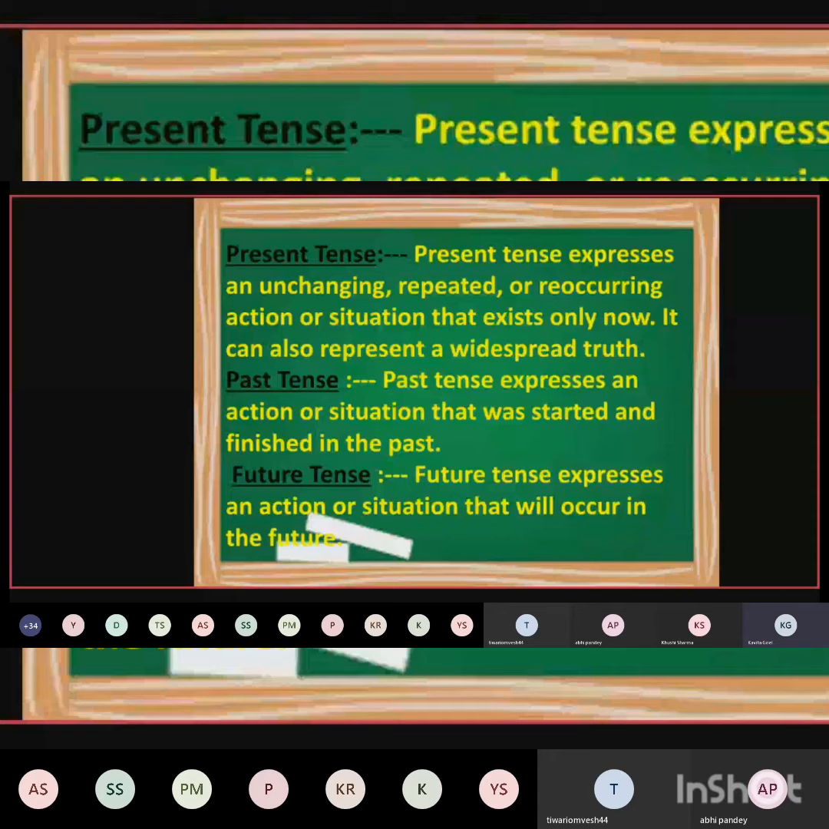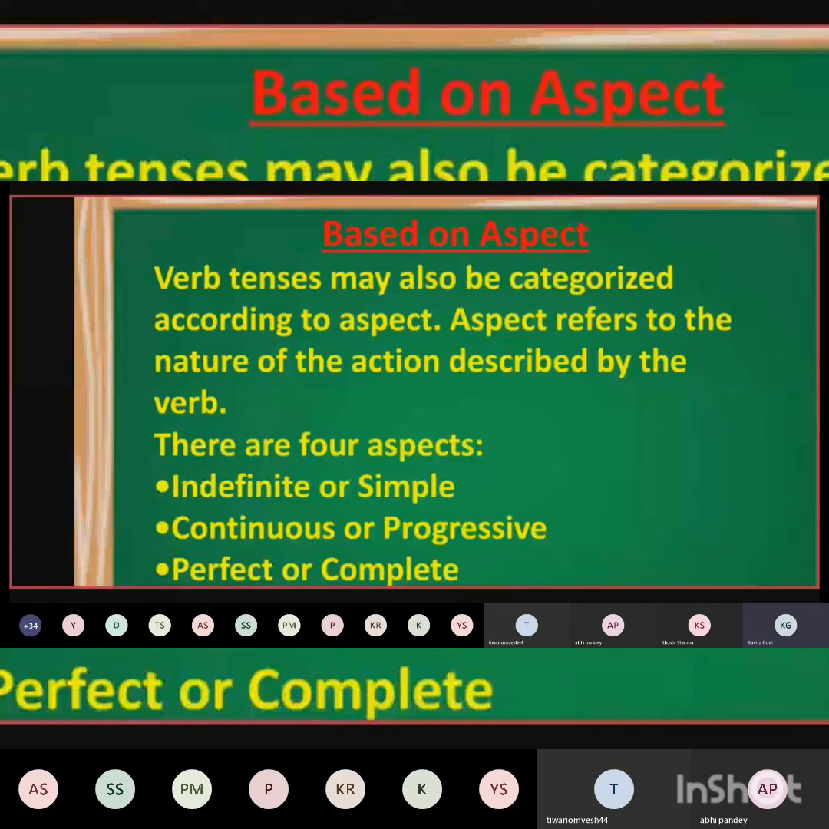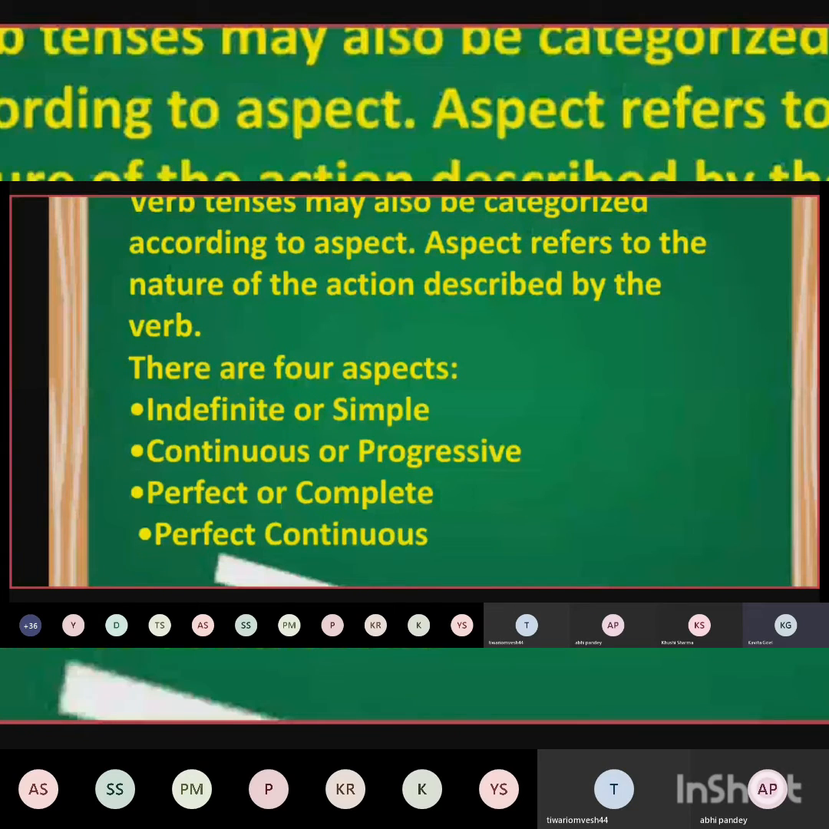Now, based on aspect. Verb tense may also be categorized according to aspect. Aspect refers to the nature of action, that what kind of action is happening. There are 4 aspects. Simple or indefinite means we have simple present, simple past, simple future, right? Simple tenses. We have continuous or progressive tenses. Continuous means something that is happening in continuation. Perfect or complete tenses means actions that have already been completed. Perfect continuous means that something started in previous time and is still continuing. Okay, so we have 4 aspects.